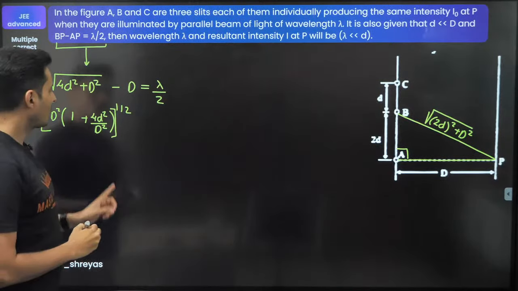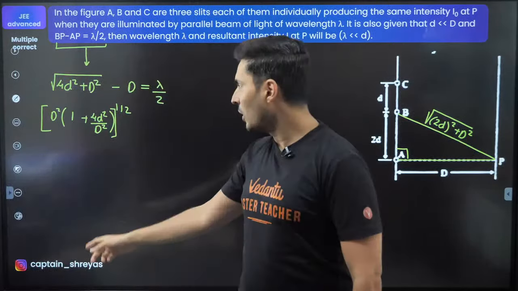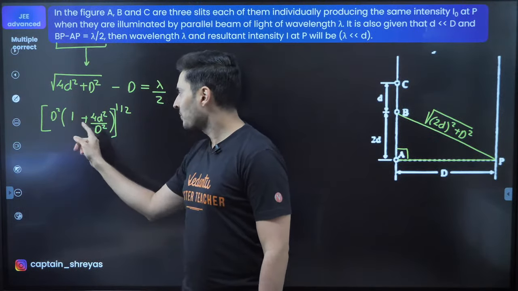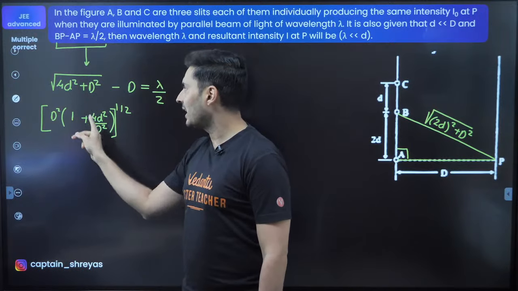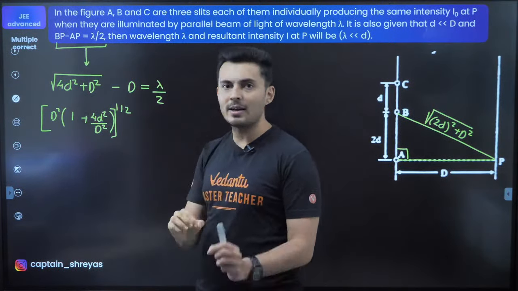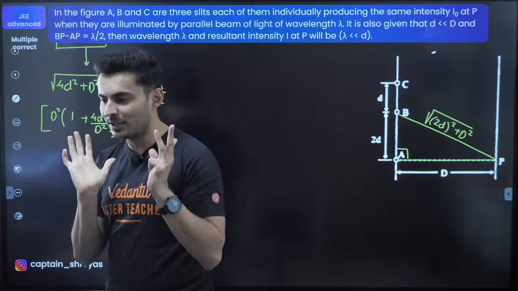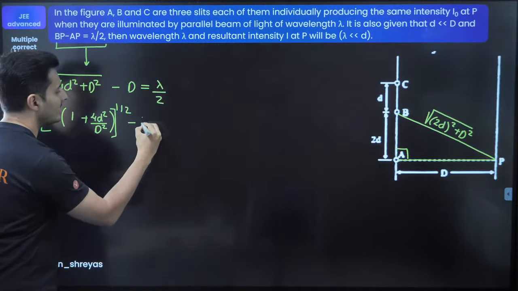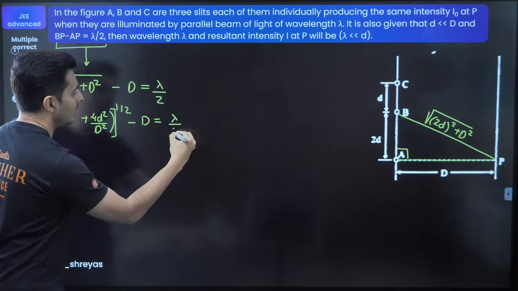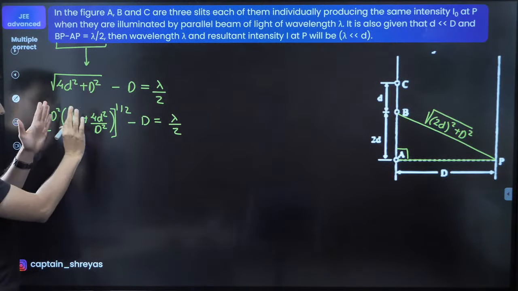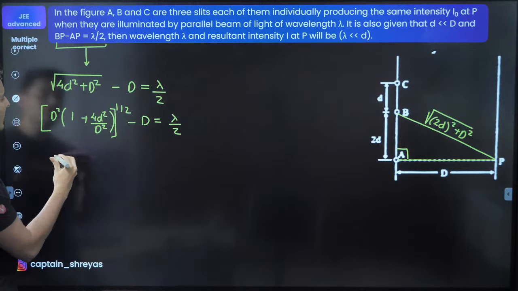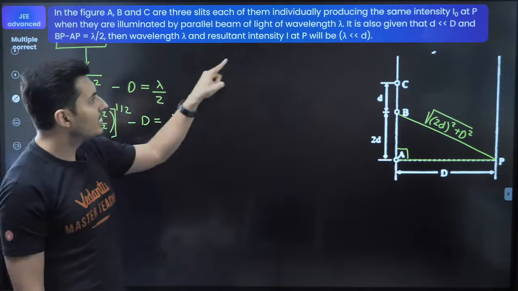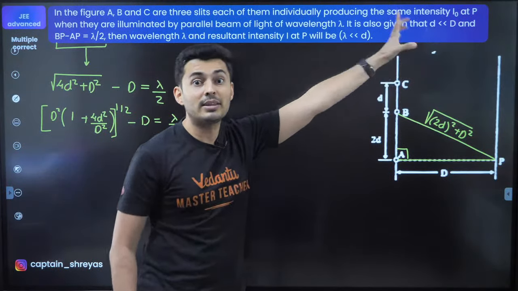Observe this now. Does that make sense? Because if you multiply this D square with those round brackets, D square and this D square cancel, I will get exactly the same thing. The root has been replaced by half. I'm very good with it. Now this minus D is equal to lambda by 2. So that is the first trick over here. Now let's use the binomial approximation, because if you notice, this is a very small term, because it is clearly mentioned small d is much smaller than capital D.